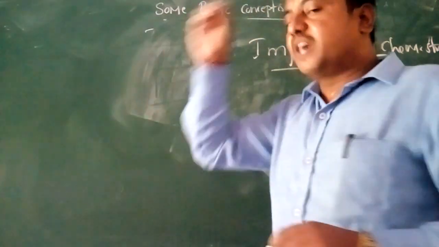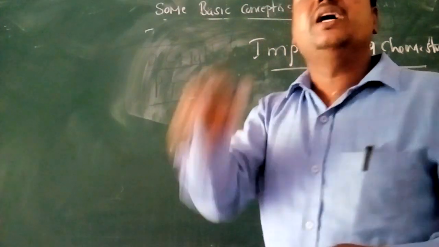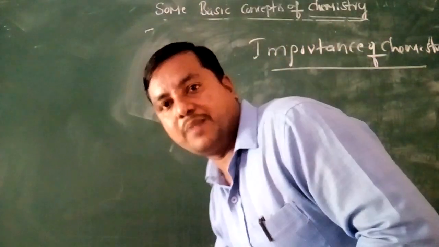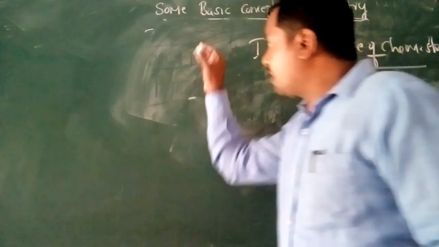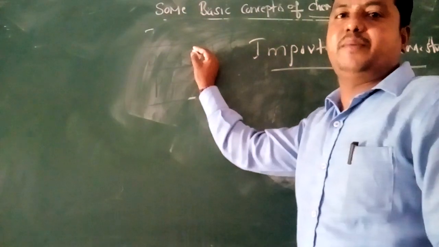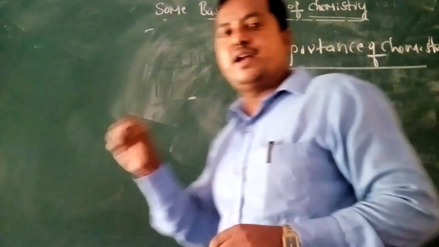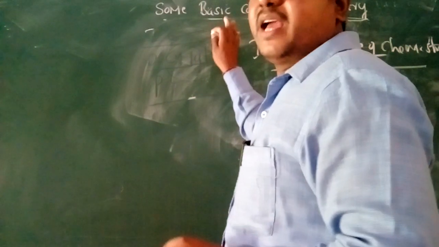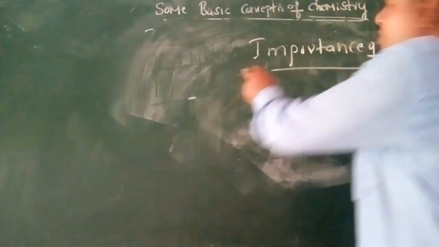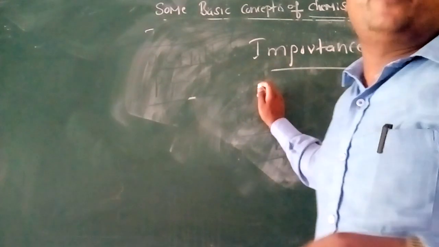Organic chemistry studies carbon compounds and its derivatives of hydrocarbons. Next, physical chemistry is the study of fundamental principles. Okay, after that, next we move on to the concept of importance of chemistry.